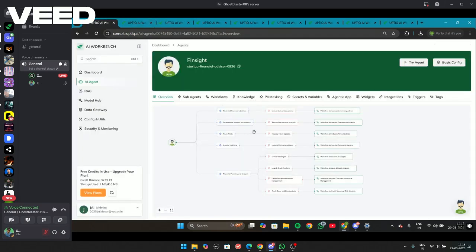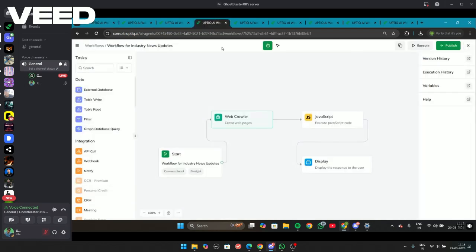Another sub-agent we have implemented is the news alert sub-agent. This is the workflow for the same. It contains a web crawler that passes through moneycontrol.com. Moneycontrol.com is basically a site that contains news about various startups across India and the globe. The JavaScript then takes the output from the web crawler and then displays it in the display node.